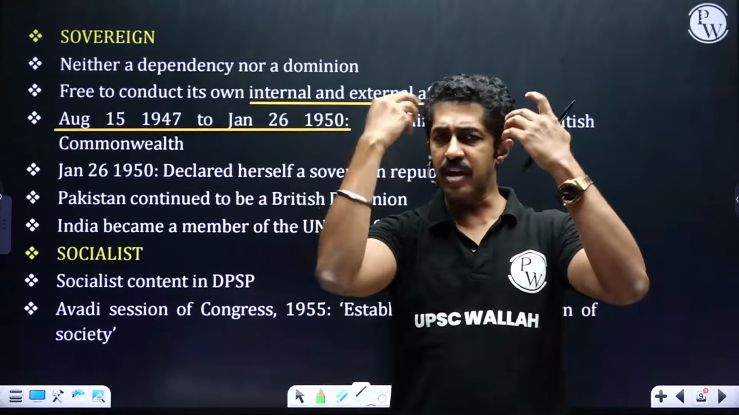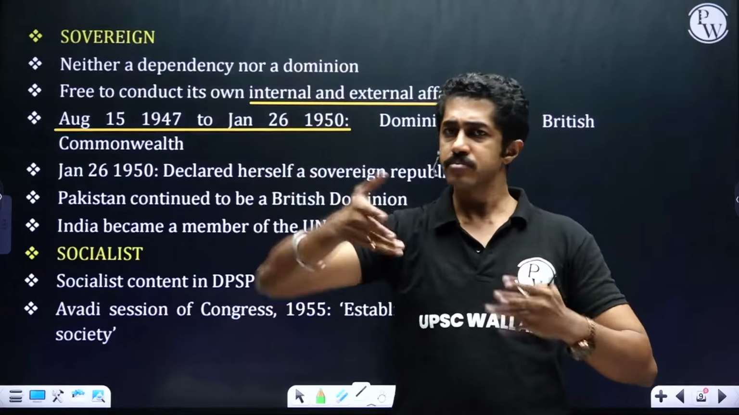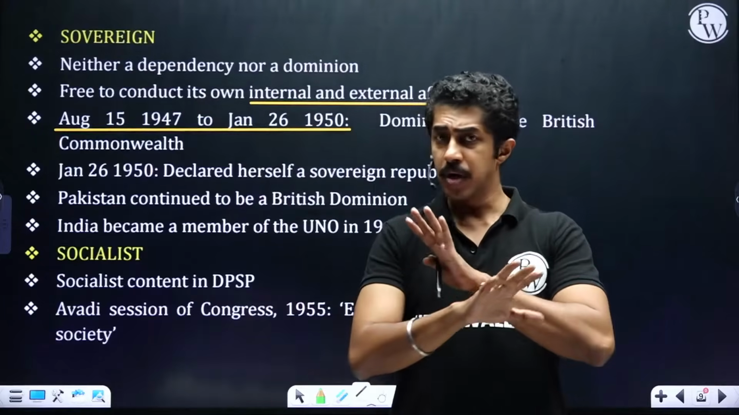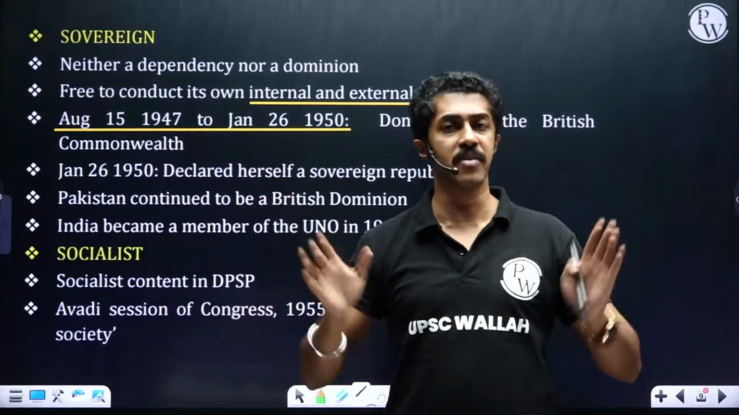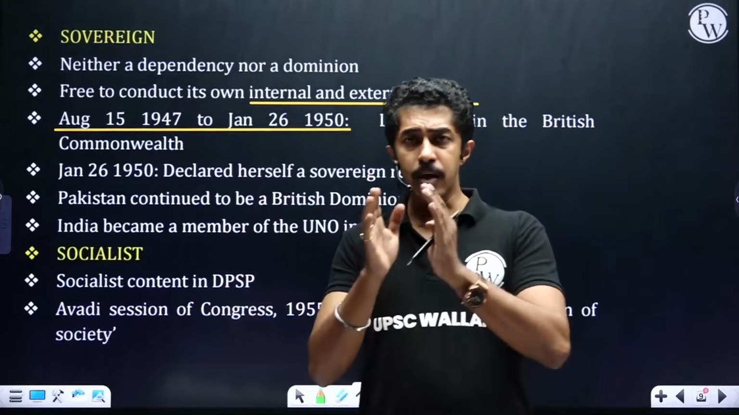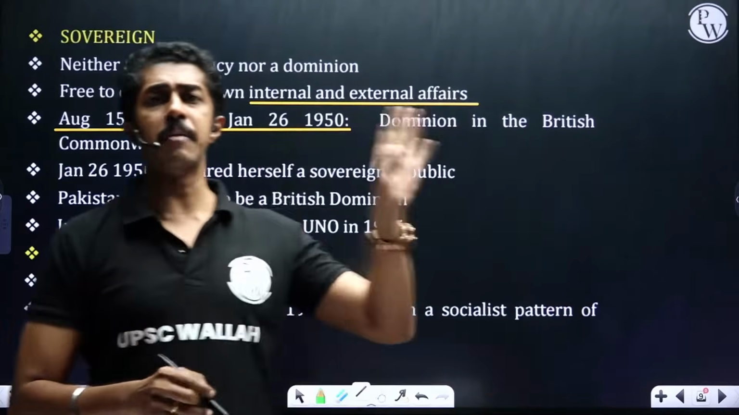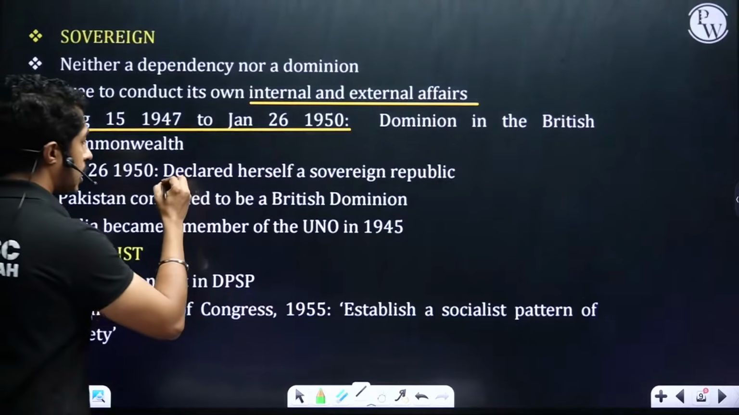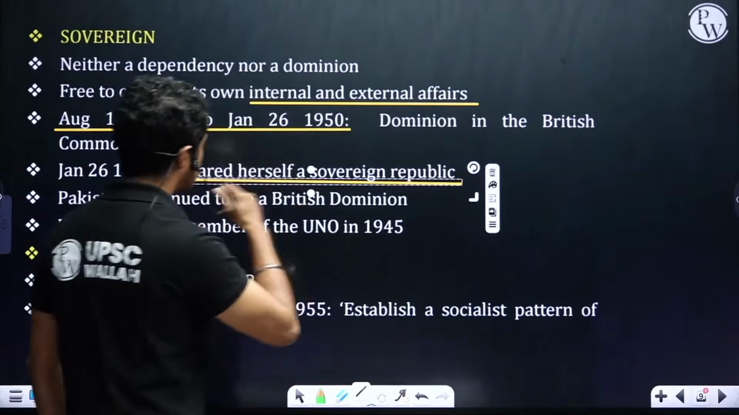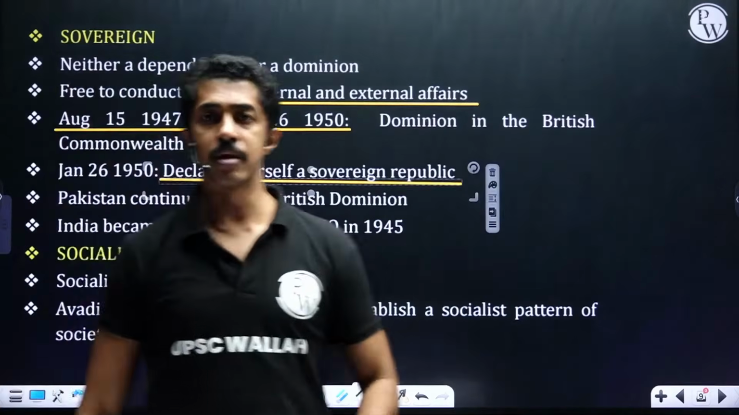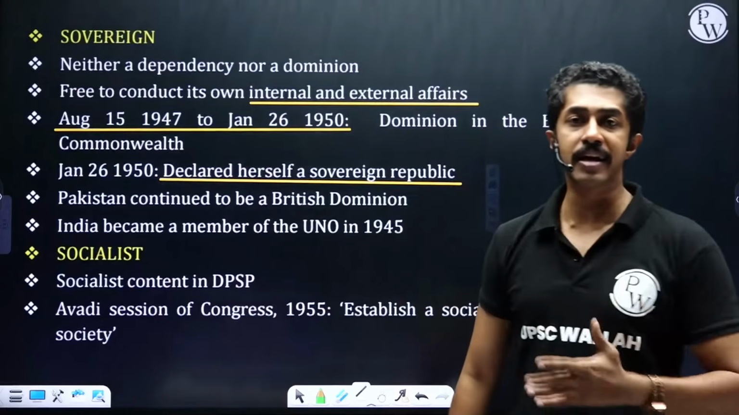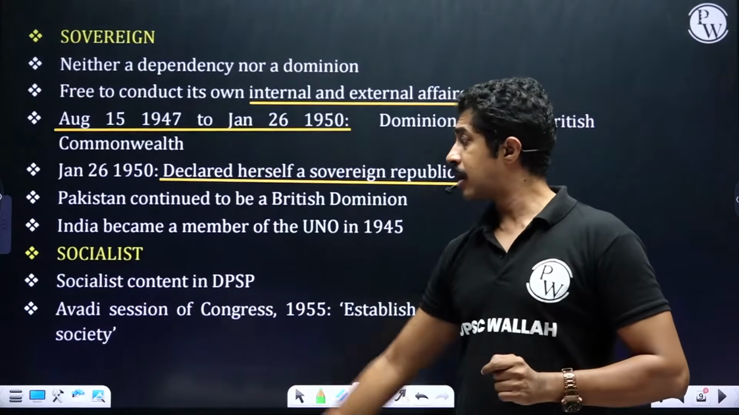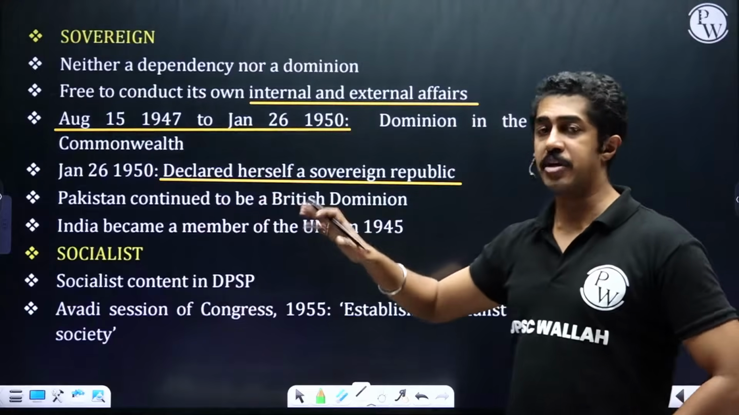And the power of the king, the British king I am talking about, was completely taken out. It was completely taken over by the people of our country. Clear? It was just that we became a member there. That's it. On January 26, 1950, we declared herself a sovereign republic. Who is the she here? India. Pakistan however continued to be a British dominion.